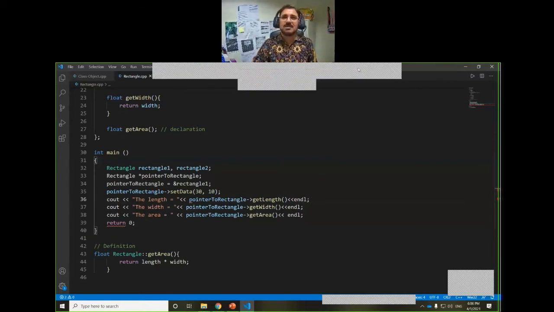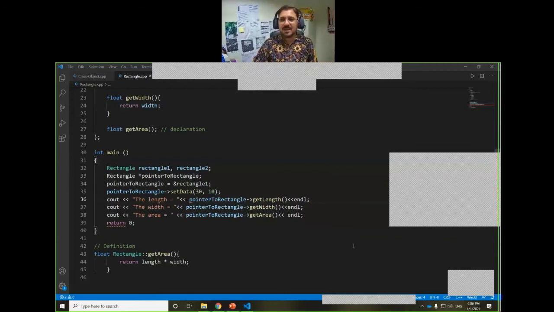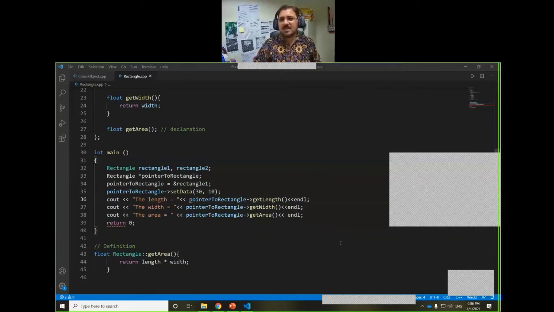Okay, good questions. Let me read once again. What's the role of pointer? What is the difference between pointer and the dot? Okay, so I think you are basically confused about what a pointer is.